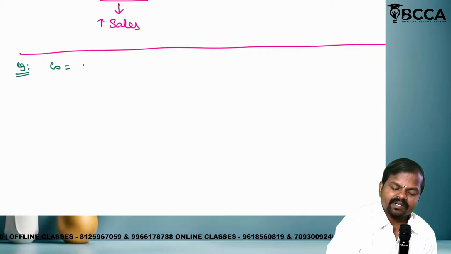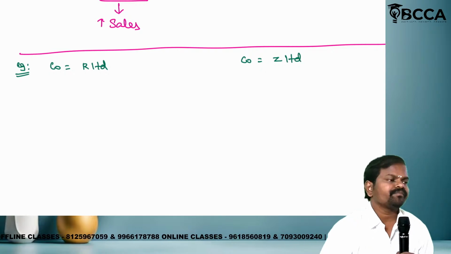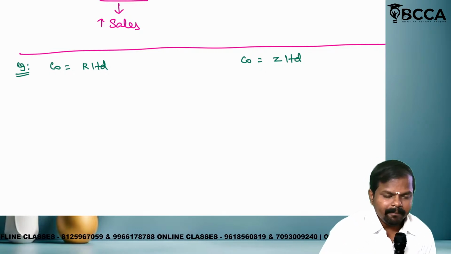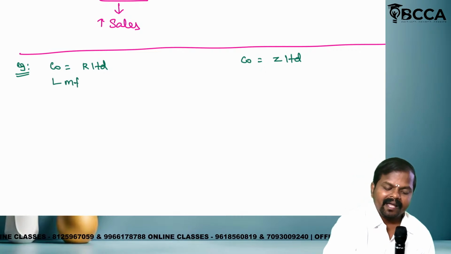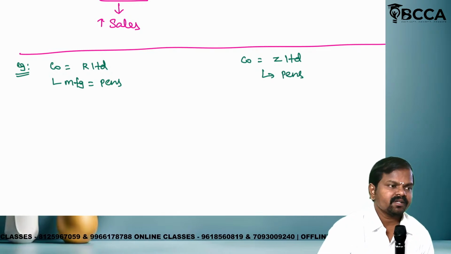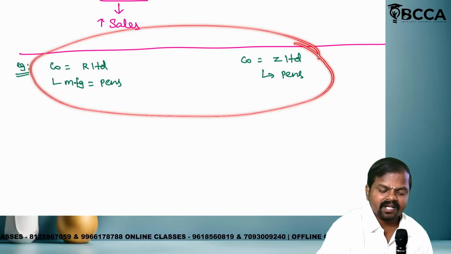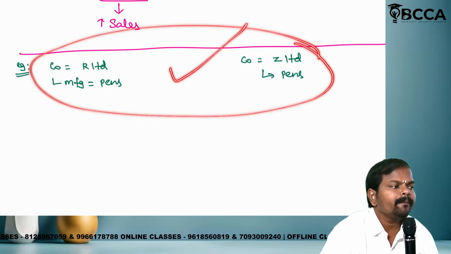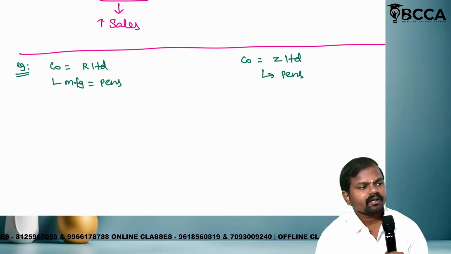Company called R Limited. Company called Z Limited. First company name R Limited, and one more company name Z Limited. They are manufacturing pens. This company also manufactures pens. If you manufacture the same product, these companies will be referred to as competitors. Competitor. Is it clear?